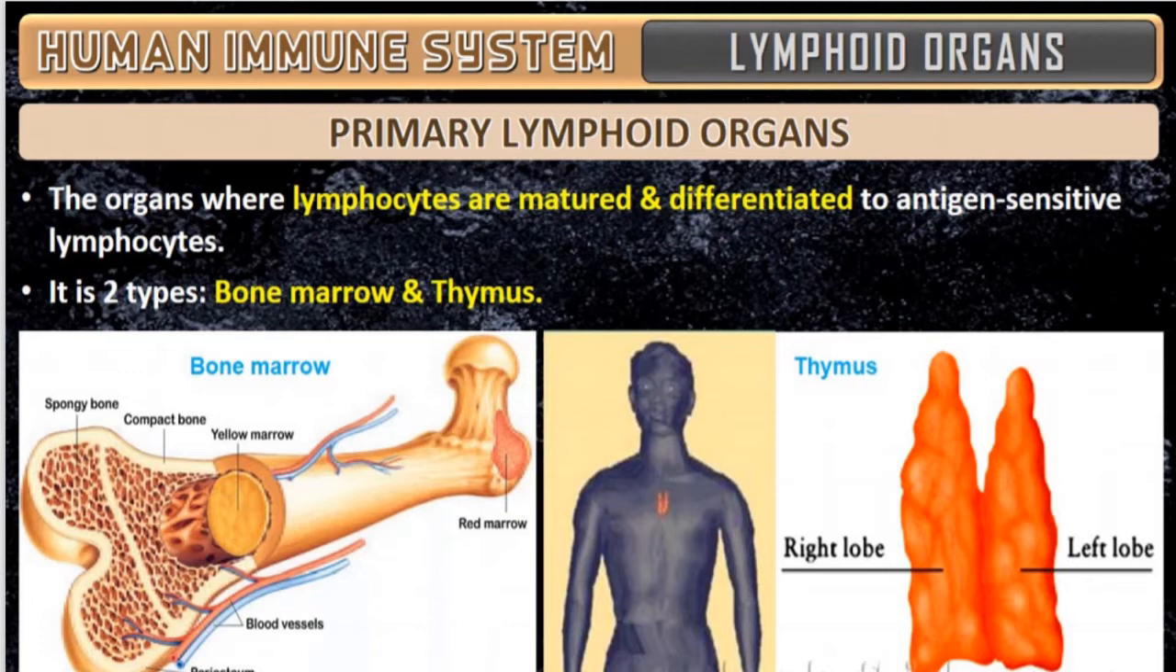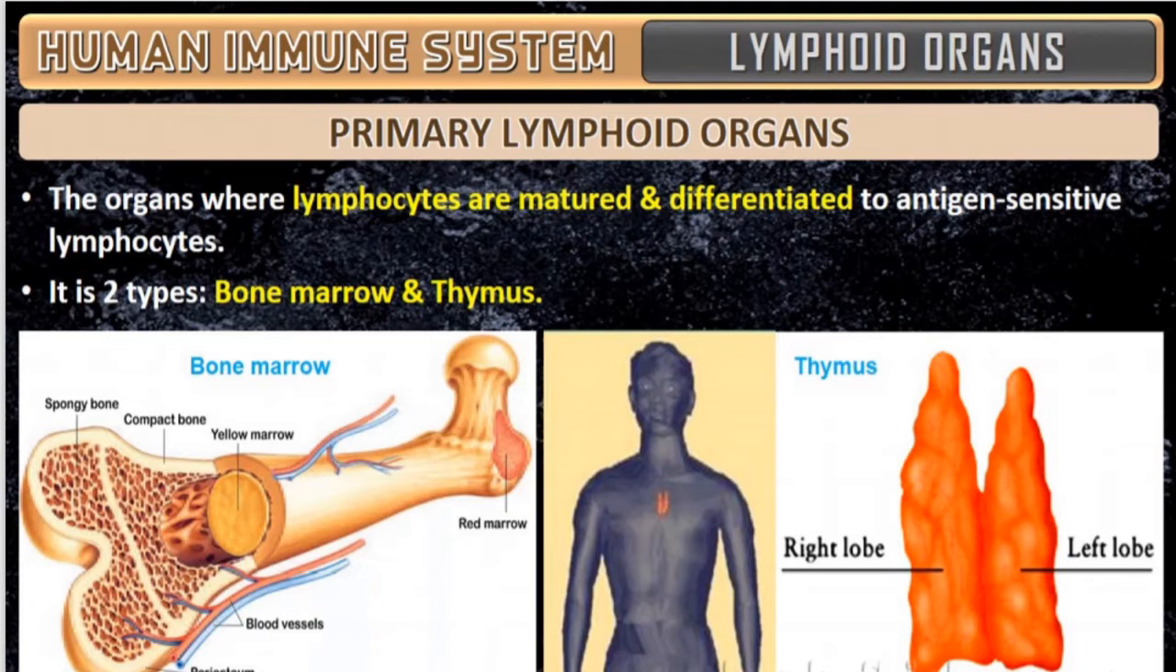They are organs where immune cells such as T lymphocytes and B lymphocytes undergo differentiation and maturation. These are the lymphocytes which recognize the antigen and produce the antibodies. Which are the two cells? T lymphocytes and B lymphocytes.